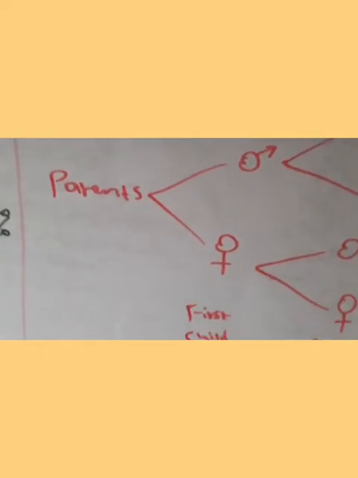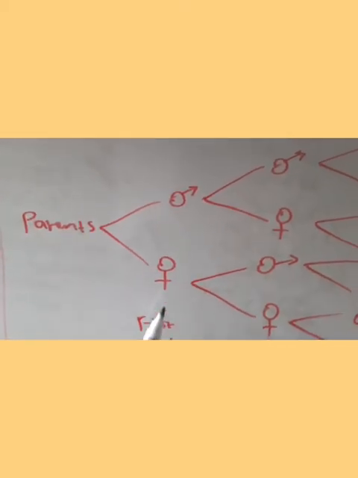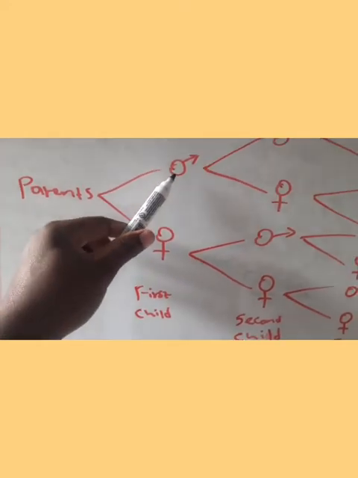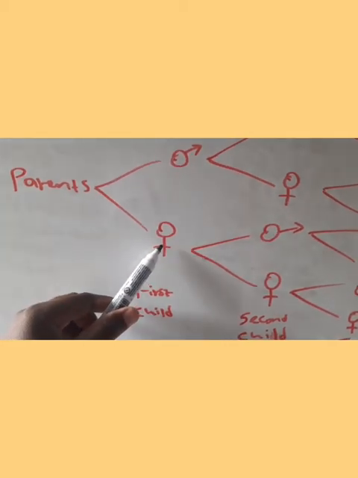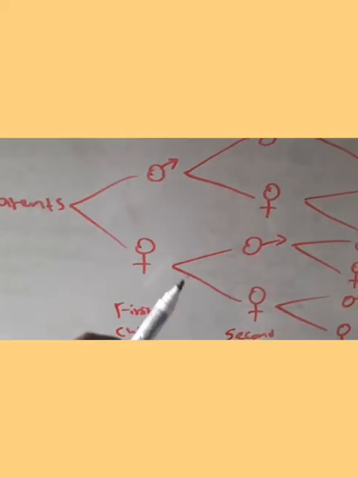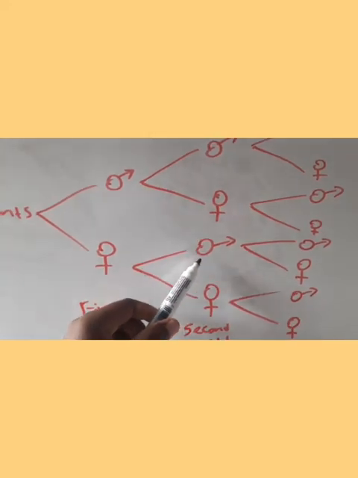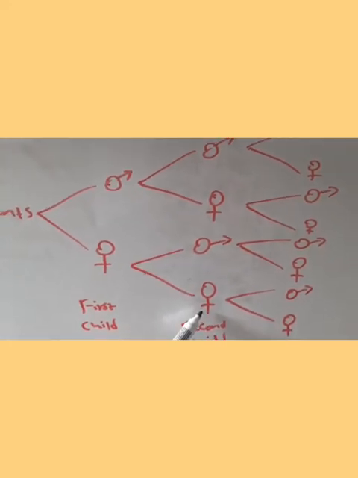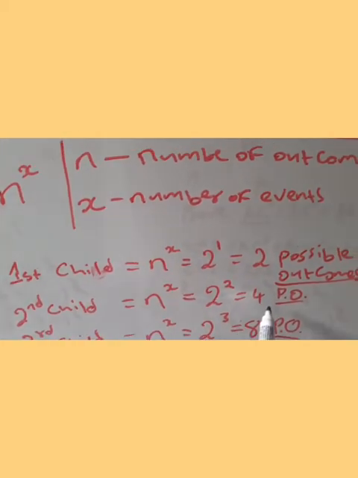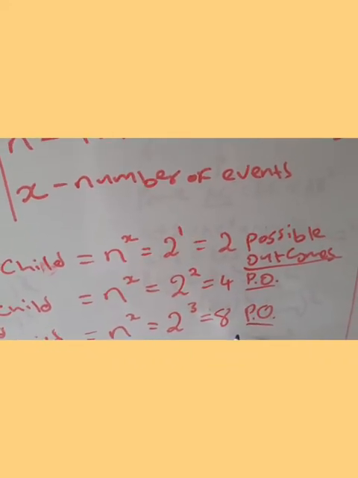So as you can see from the tree diagram, these are the parents. For the first try, so not the first child, how many possible outcomes are there? This would be a boy, this would be a girl. So these are 2 possible outcomes. The chances are 50-50, okay? Then for the second child, it would have 1, 2, 3, 4 possible outcomes. As we have calculated in the numerical order, for the second child there would be 4 possible outcomes, and the third would be 8 possible outcomes.